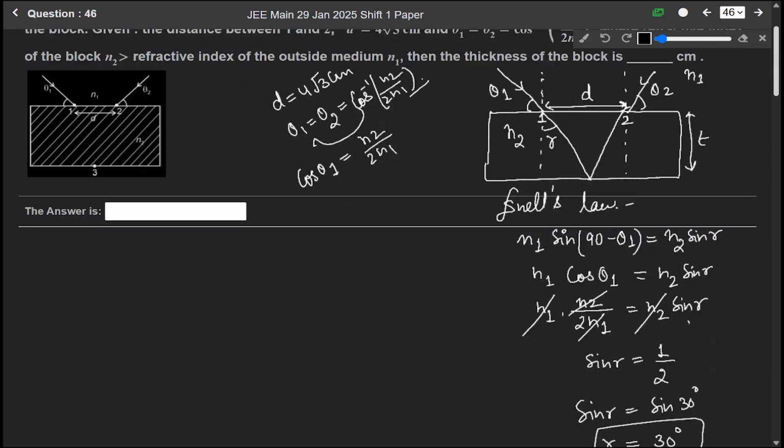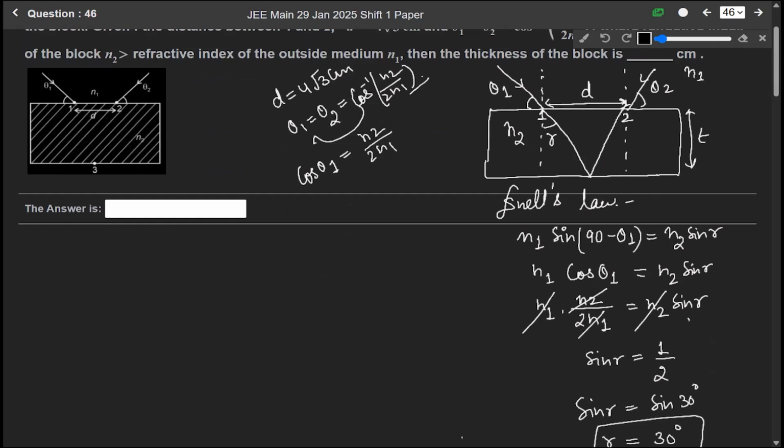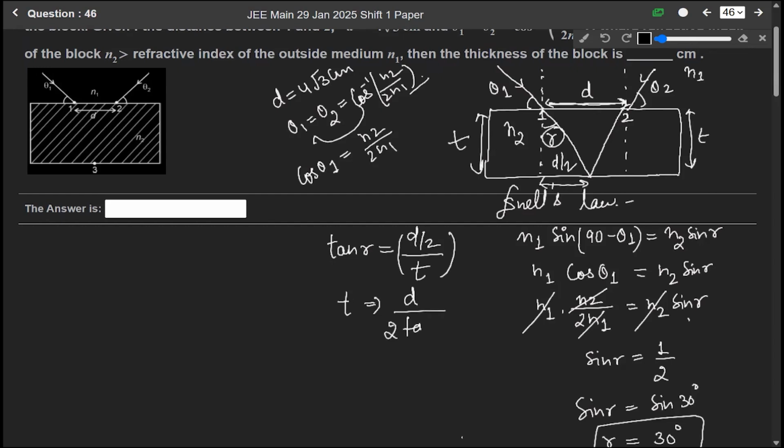Okay. Now to find the thickness t, we can write tan r. Tan is perpendicular over base. If this whole distance is d, so this distance is d by 2. So tan r is perpendicular over base, meaning d by 2 over base. Base is this, and this thickness is t. So tan r equals d by 2 over t. So from here we can write t equals d over 2 tan r.